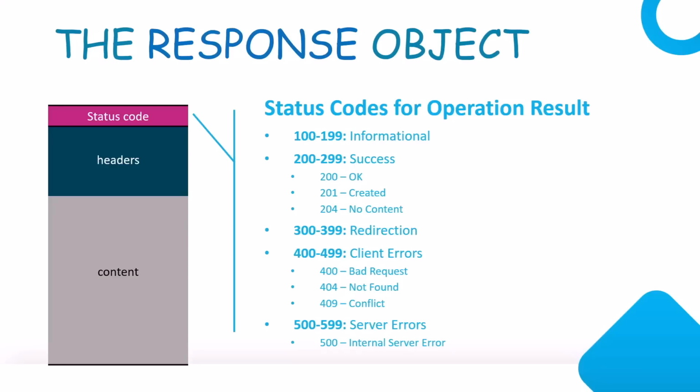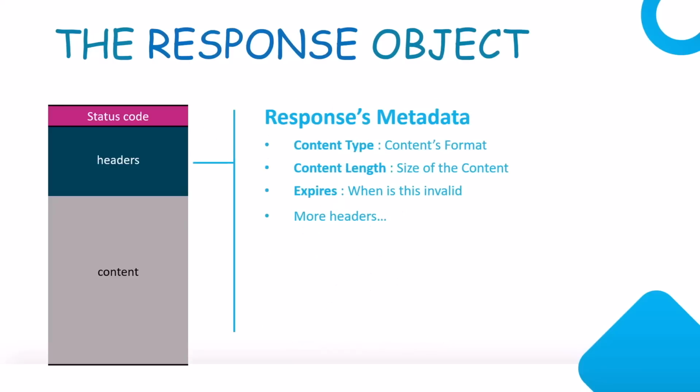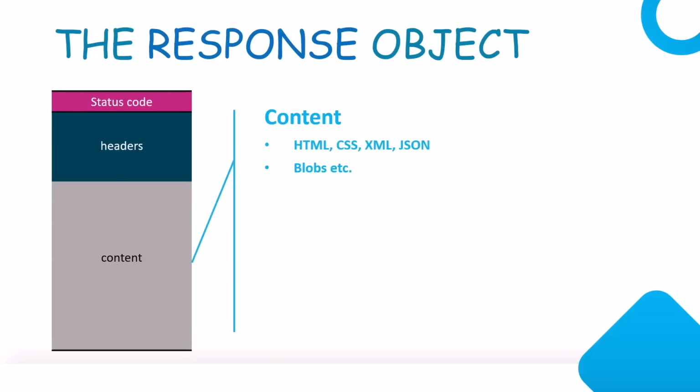Then next we have headers in the response object as well. And they contain metadata, but this time they will have metadata about the response object, like what is the content type, what is the length of the response content, until when it will be valid, and so on. Also similar to the request object, we have content in the response object as well, and that might contain JSON result, it might contain blobs, HTML, whatever the response server has to send, that will be in content.